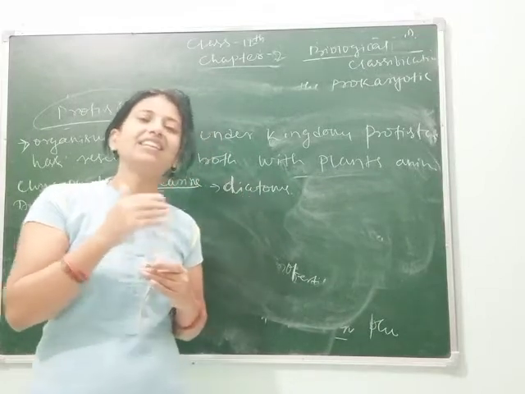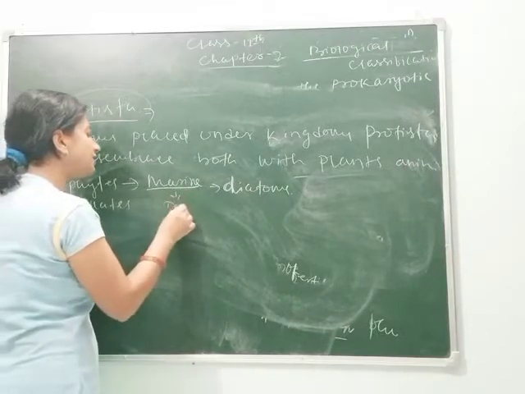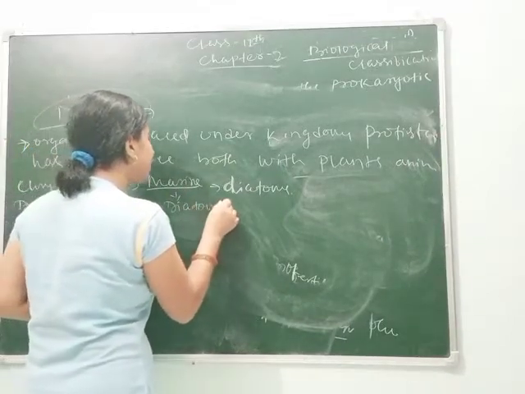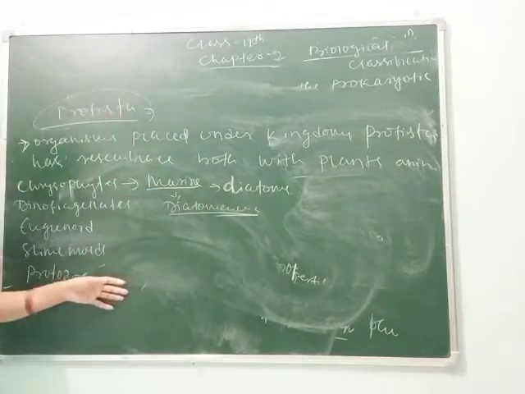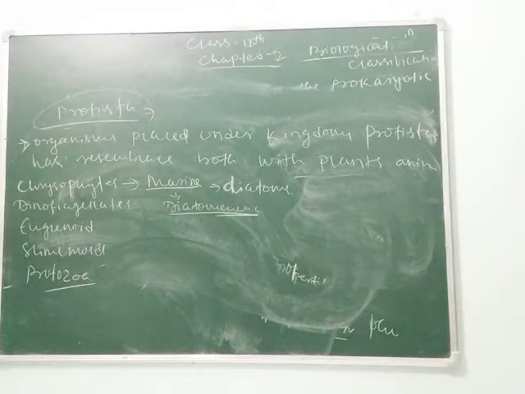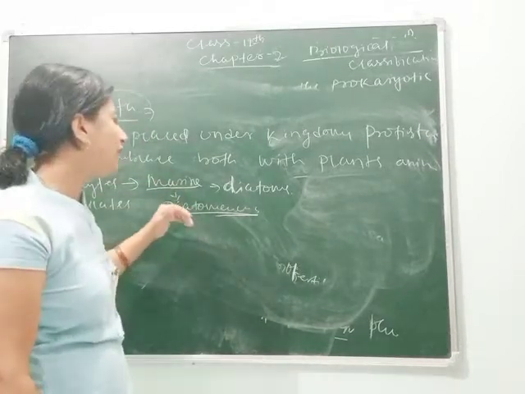That's why the earth at that time was called the diatomaceous earth. If a question comes, why the earth is called diatomaceous, then you can write that it is because their reproductive capacity is so high.